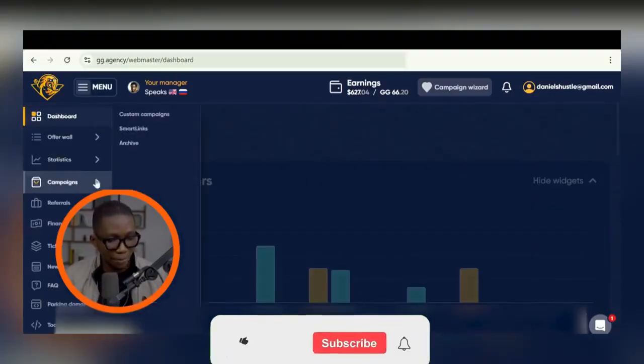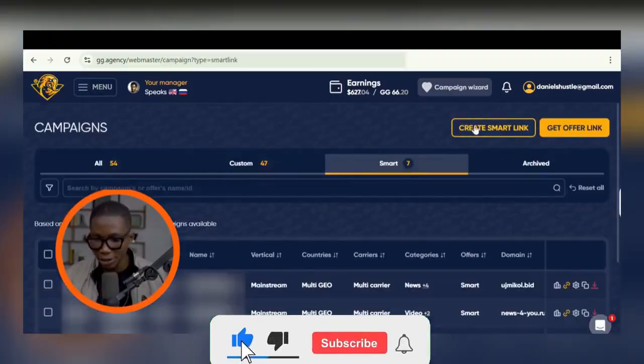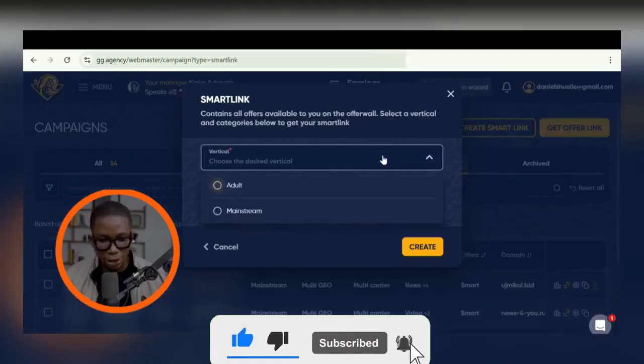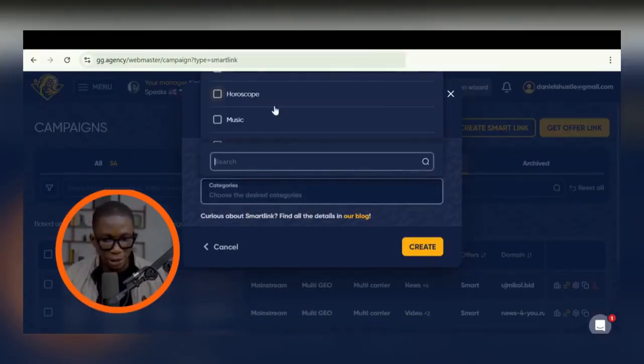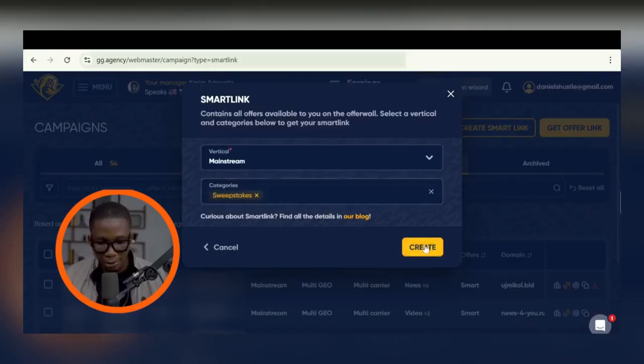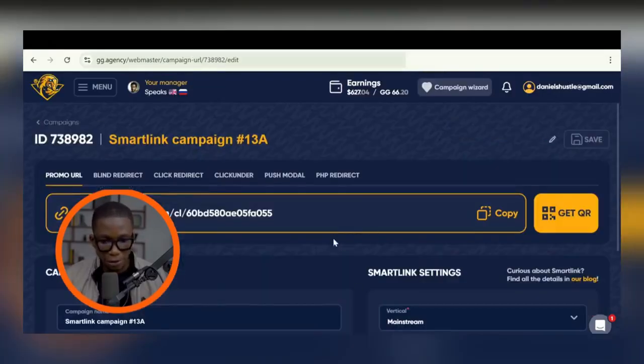going to menu, go to where it says campaigns, go to smart links right there. And you can go ahead and click on create smart link. You can choose a vertical, make sure it's on mainstream. Go to where it says categories. You can select any category here. I'm just going to put sweepstakes right here, and I'm going to go ahead and click on create. Simple.